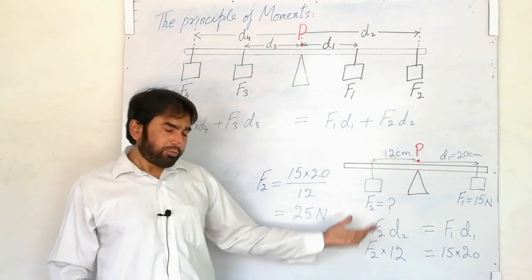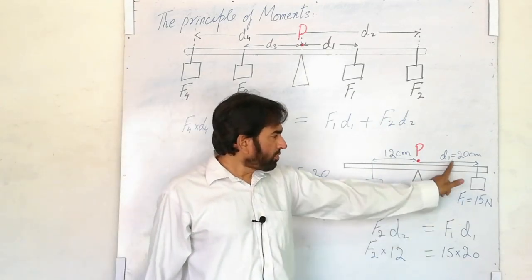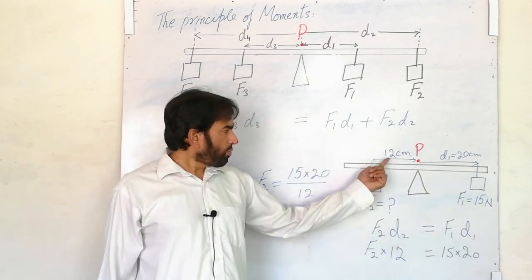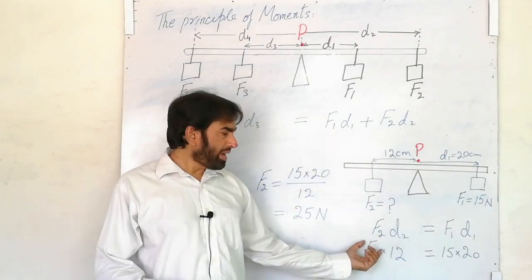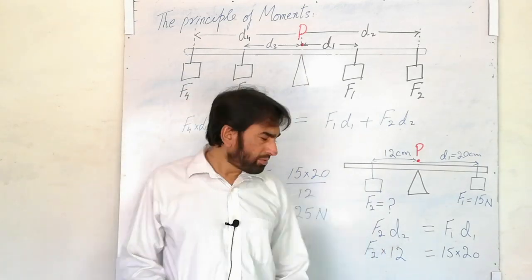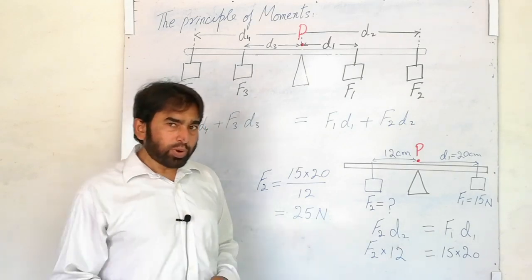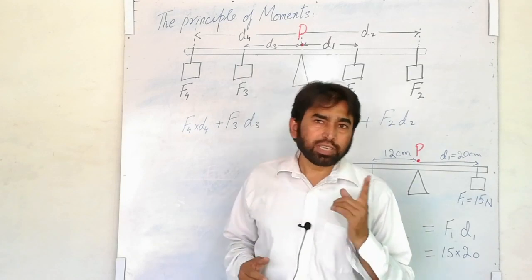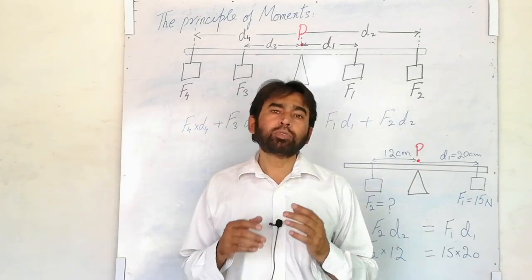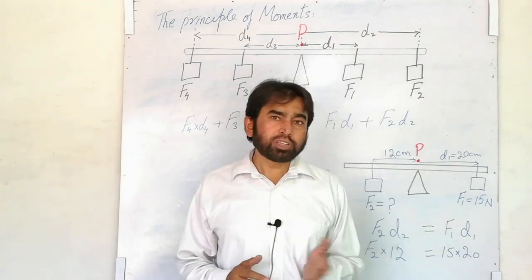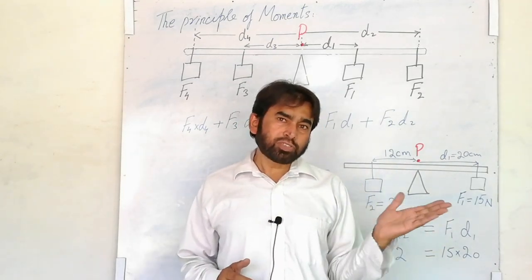Now again we can apply the formula: F1 into d1, which is 20 centimeter, equals F2 into d2, which is 12 centimeter. By applying the forces and the distances we can find out this force F2. Here one basic thing must be remembered. In the previous case, in the case of the moment, I told you that the unit of the moment of force is Newton meter, but here I am taking the unit of distance in centimeter.